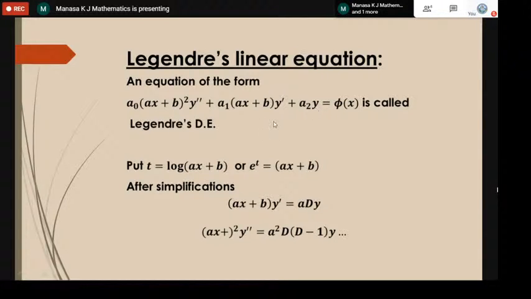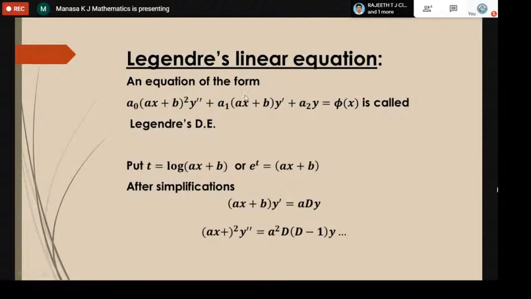If you get such a form, for example, (2x plus 3) whole square into d square y by dx square plus (2x plus 3) y dash plus some constant into y is equal to some function of x, then such a differential equation is called a Legendre's differential equation.